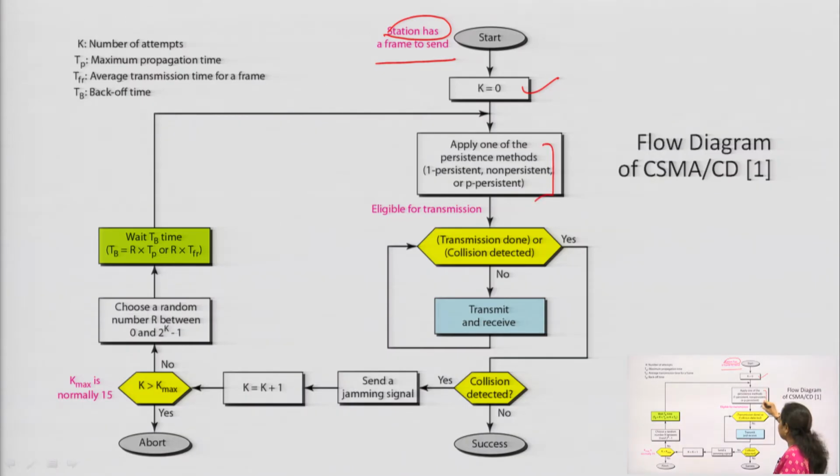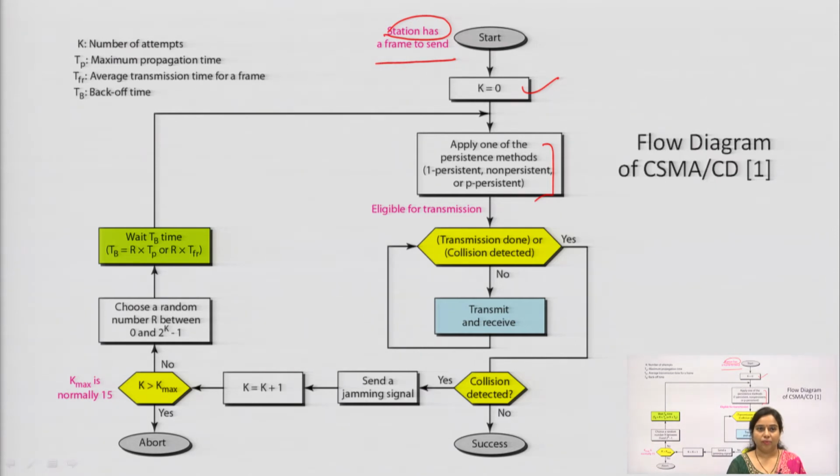Apply one of the persistent methods. We have seen all the persistent methods; there are 3 persistent methods: 1-persistent, p-persistent and non-persistent. In case of the 1-persistent method, the sender will continuously sense the channel to see whether it is free or not, and whenever it is free it will transmit the data.